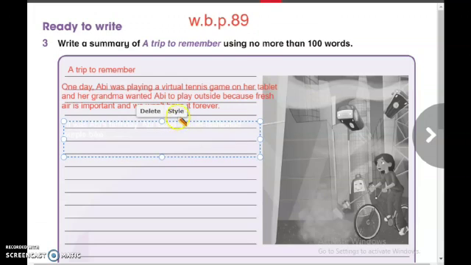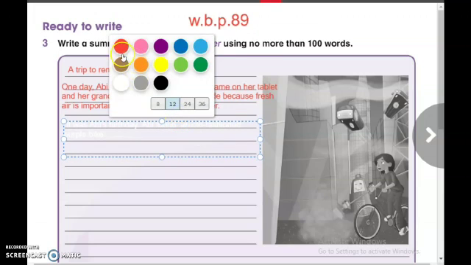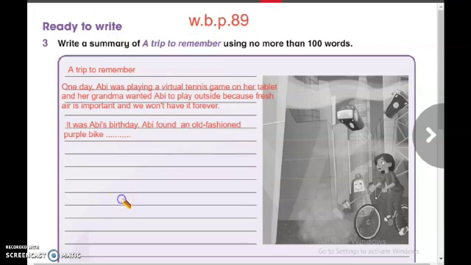Then we have to complete with the next one. It was Abby's birthday. Abby found an old-fashioned purple bike. Now, my students, you have to complete the previous information and write them here as a summary of a trip to remember.